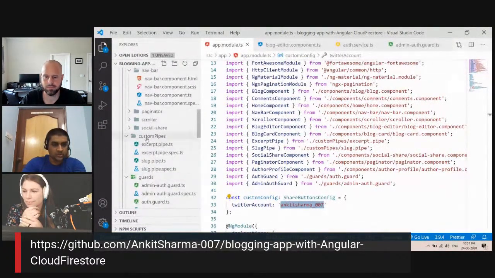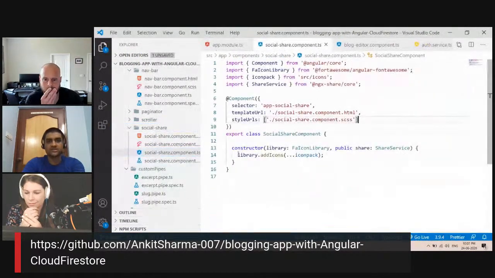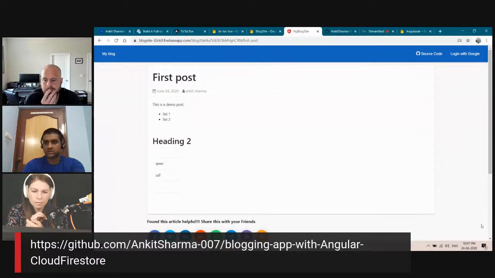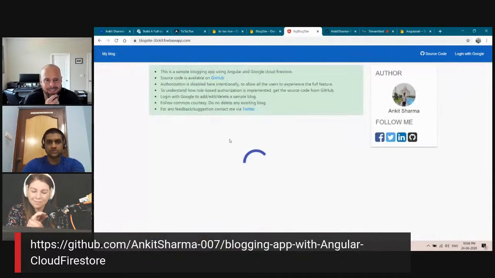I will show you social share. Here in the social share option, you can see I am getting the icon packs to show the icons which I want to use, and it is directly coming from the third party library called ngx share.